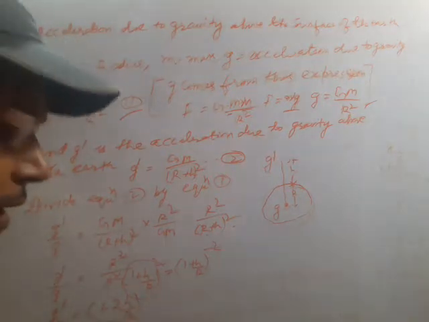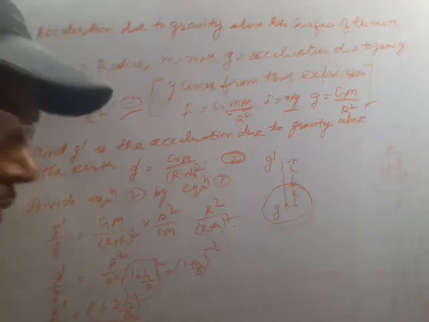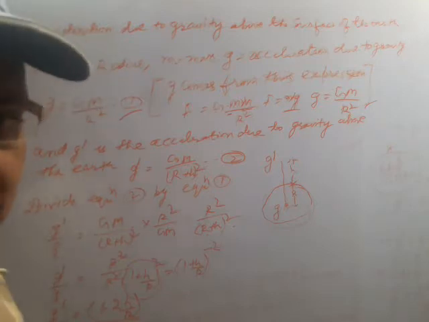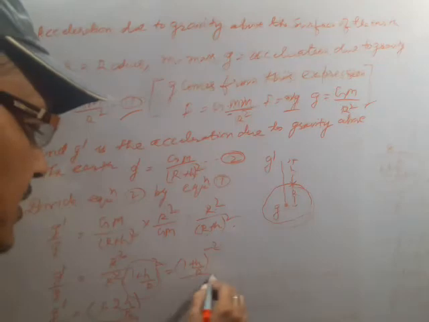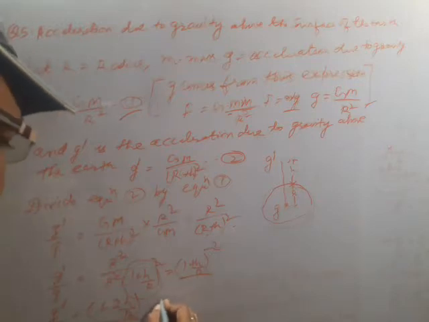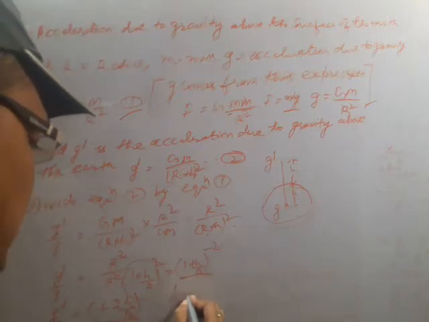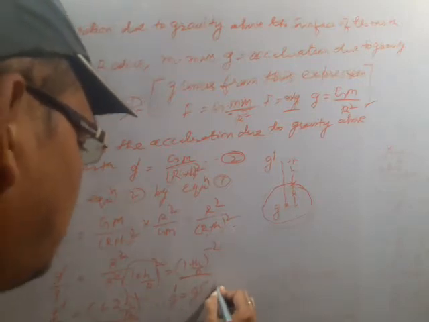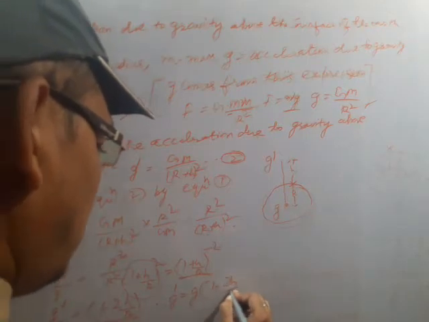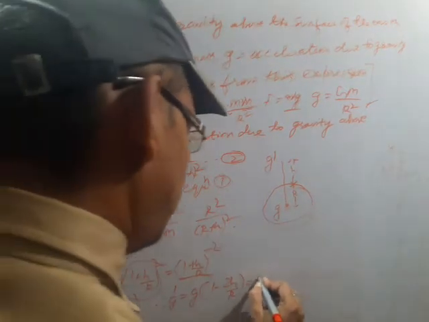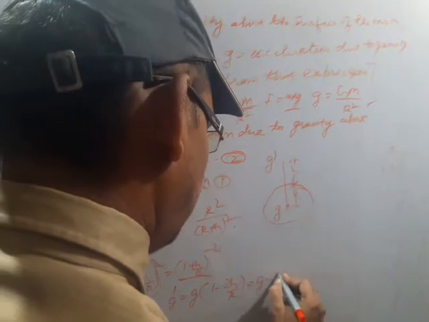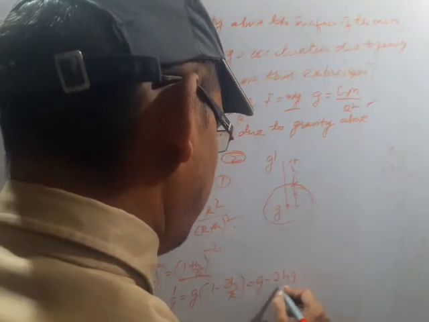While you study algebra, in the last chapter you will discuss the binomial expression. Through this expression, g dash by g is equal to 1 minus 2h by r. And finally g dash is equal to g into 1 minus 2h by r.